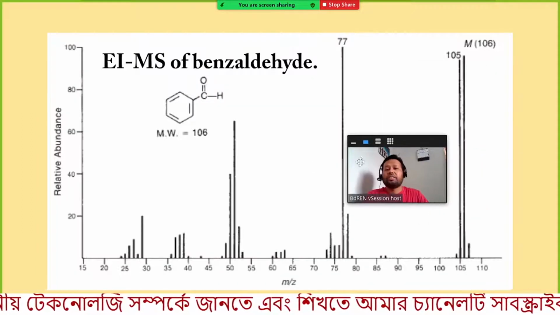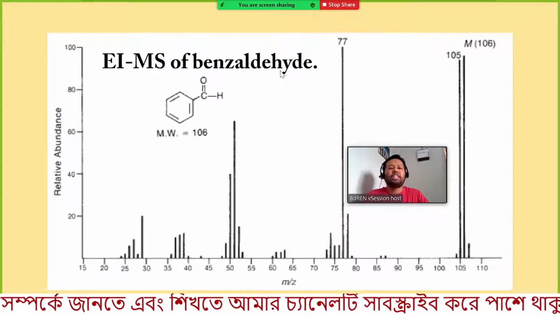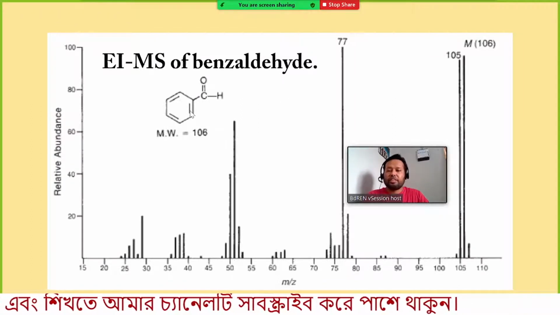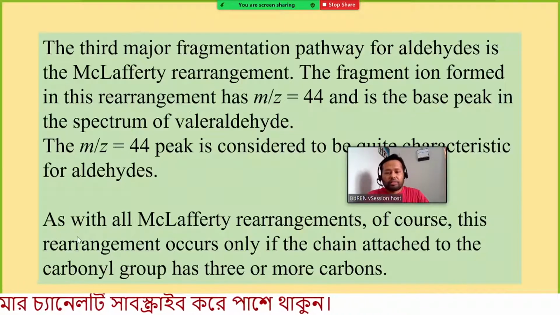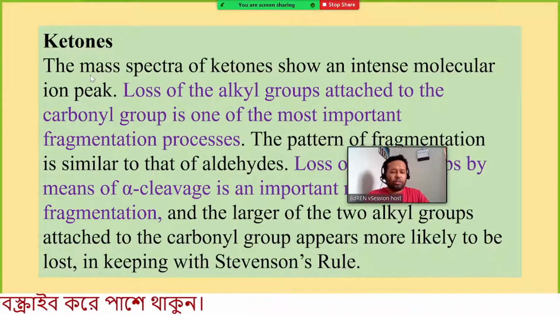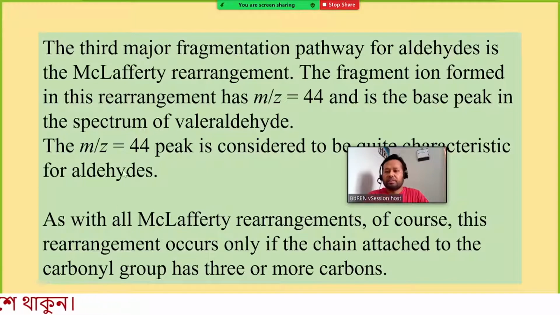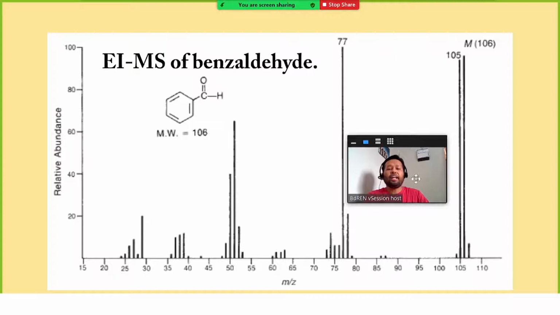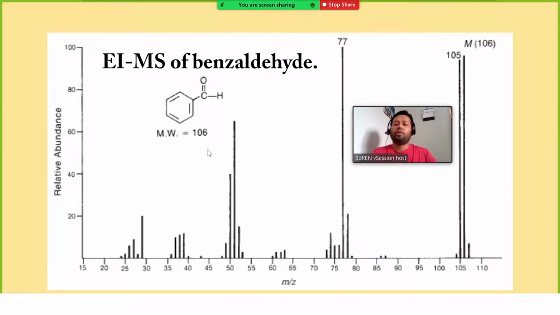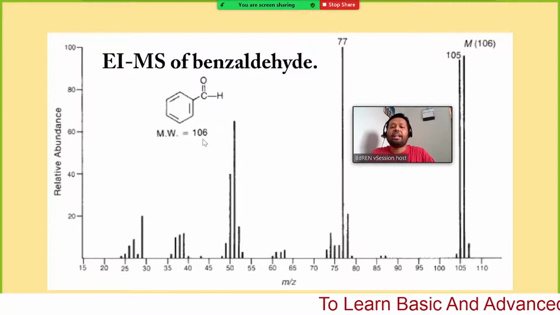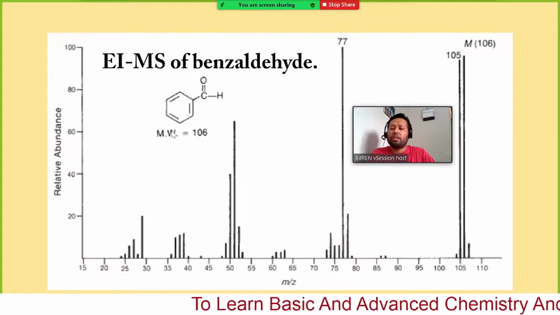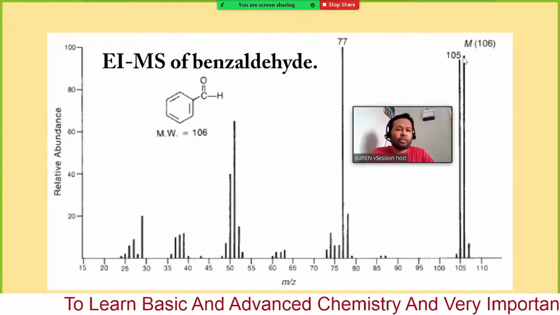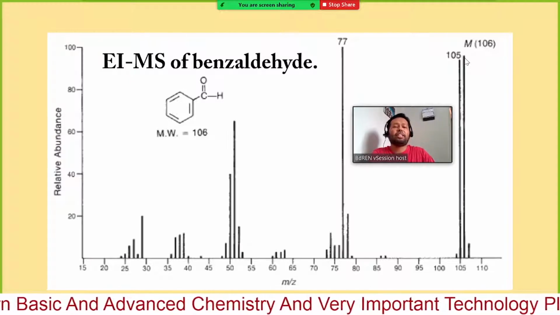Here you can see the mass spectrum of benzaldehyde, an aromatic aldehyde. Anyway, I am explaining here for aromatic aldehyde. What you will find for any aromatic aldehyde is a very intense signal for the parent ion. Here you can see the molecular ion signal at 106. So the molecular weight is 106, and the molecular ion is very intense.